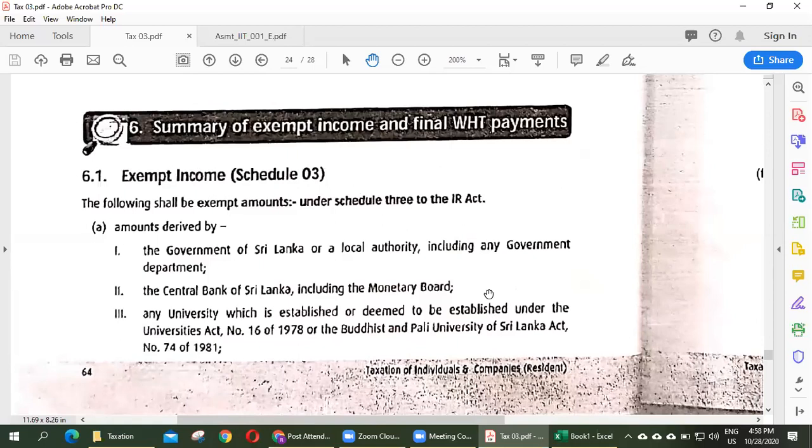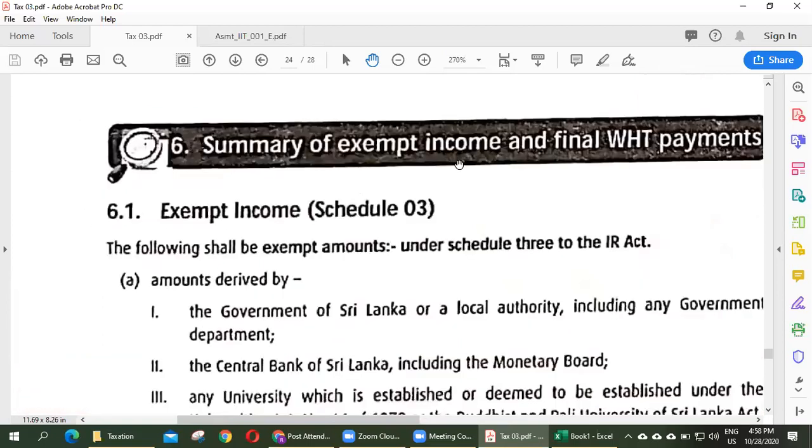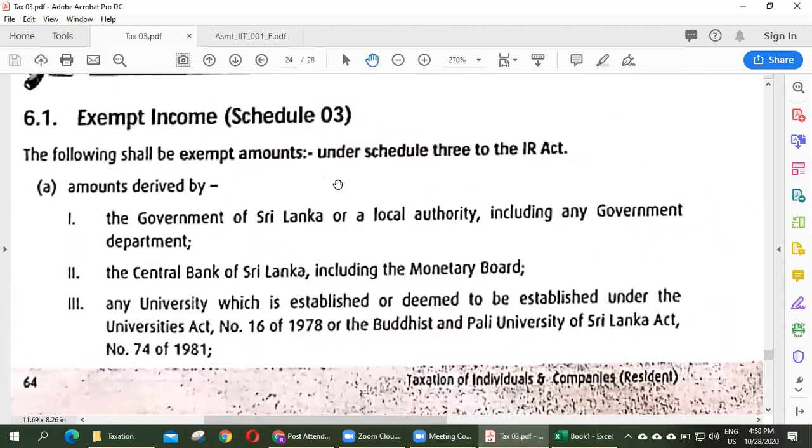Right, now we move to section 6, summary of exempt income and final withholding payment. Exempt income is explained in schedule 3. The following shall be exempt amounts under schedule 3 to the Inland Revenue Act.